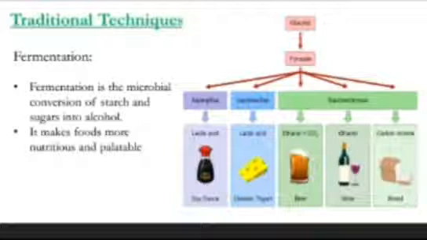Fermentation is the microbial conversion of starch and sugars into alcohol, where microorganisms act on food containing sugar and starch, which prevents spoilage and preserves it, and it makes foods more nutritious and palatable.